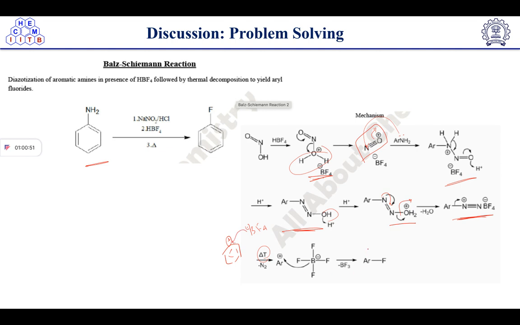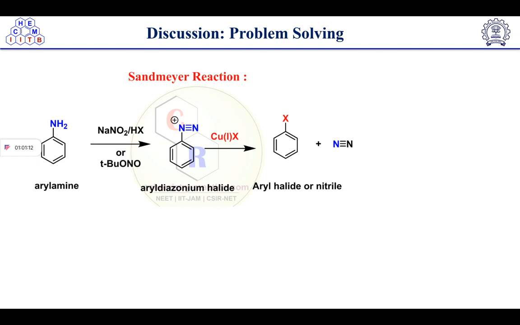Okay, this carbocation will be taken by this one, and then fluoride will attack to form the corresponding aromatic fluoride. Okay, so this is the way the mechanism is taking place, and we'll get the corresponding product.